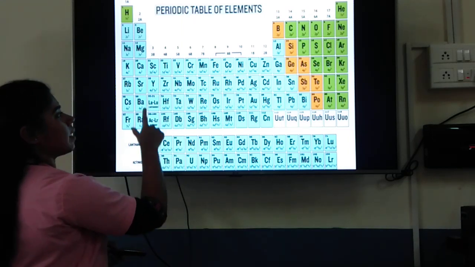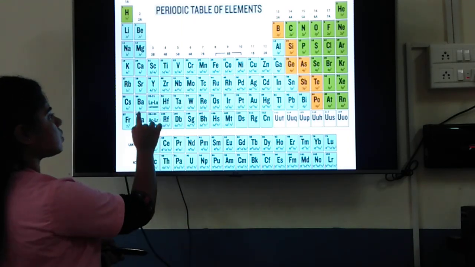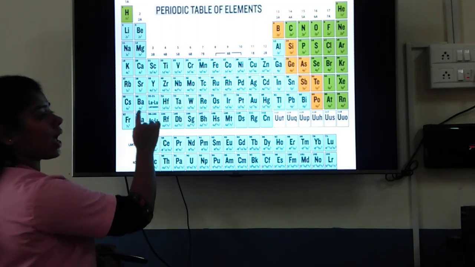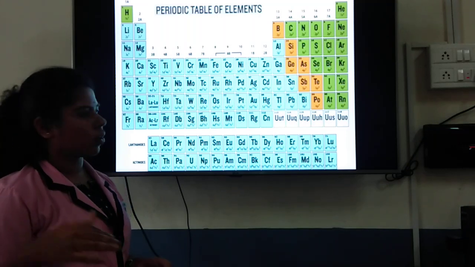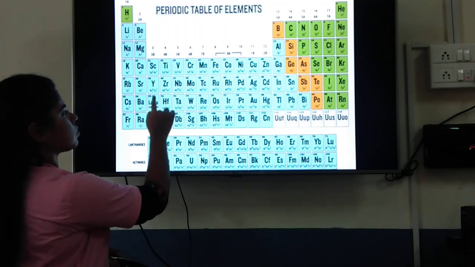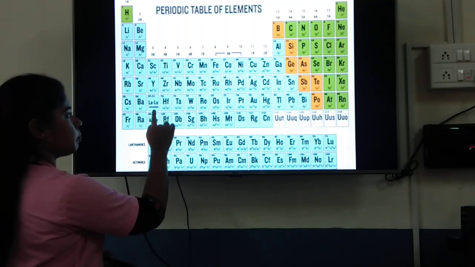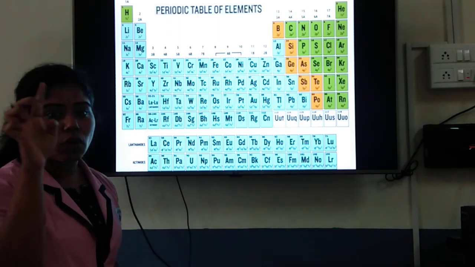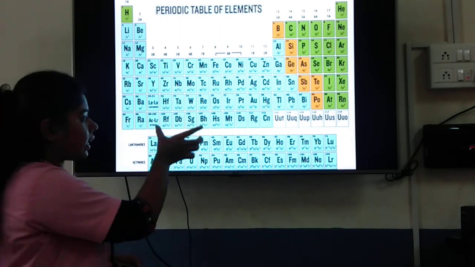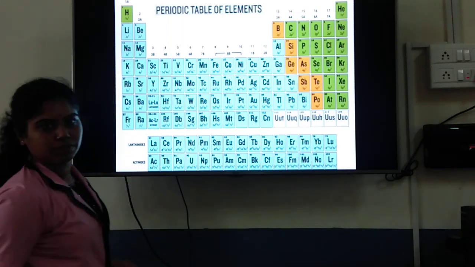Now there comes something called f block elements. Once you reach 6s2, then you start filling 4f. Just see that diagonal rule. Once you finish 6s, you start filling with 4f, which means that 4f has how many electrons? 14 electrons you can place. That means 14 elements can be placed.